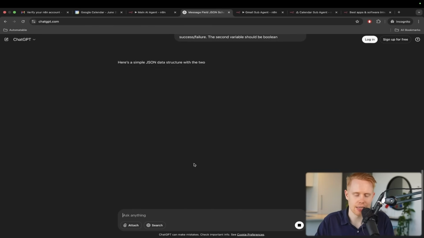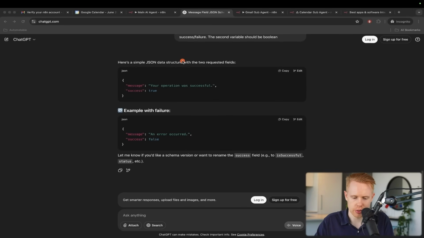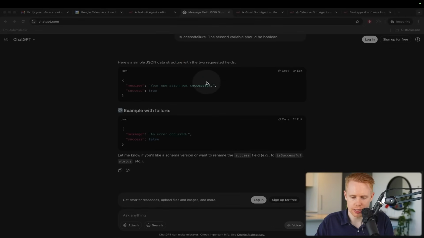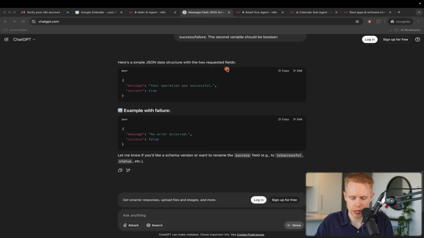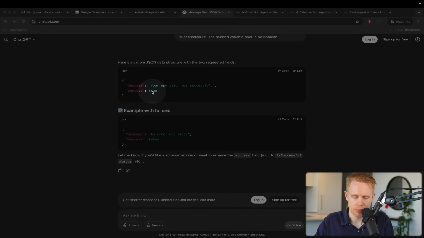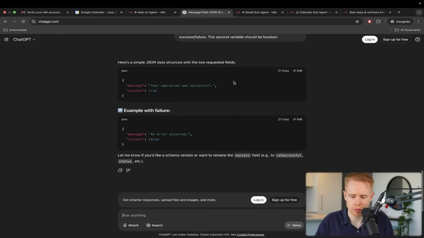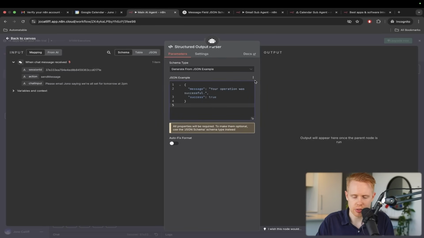Now, Boolean is a data type. It's essentially saying true or false. You'll see how this is blue here and this is green, and we have the quotation marks around it. This is text. Okay, this is Boolean. Boolean is true or false. Those are the only 2 values it can ever be. It's like, hey, are you verified on Twitter? It's true or false. That's it. There's 2 answers.